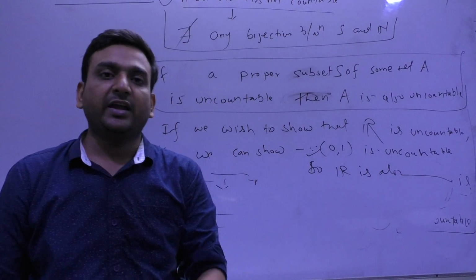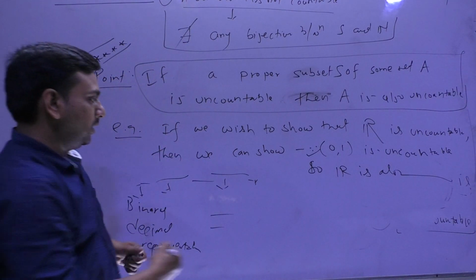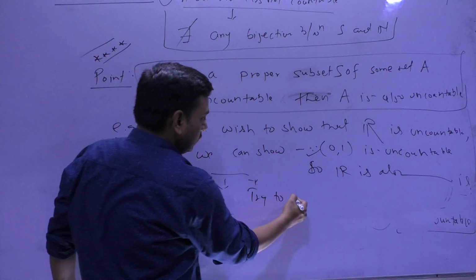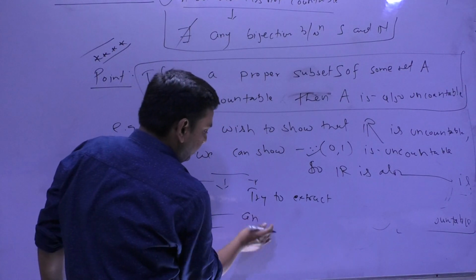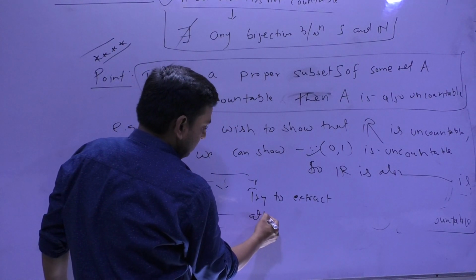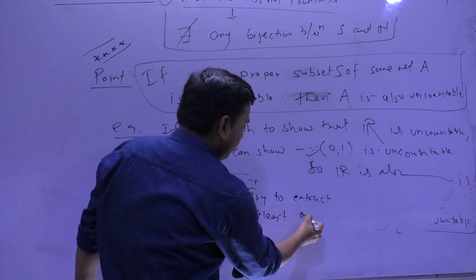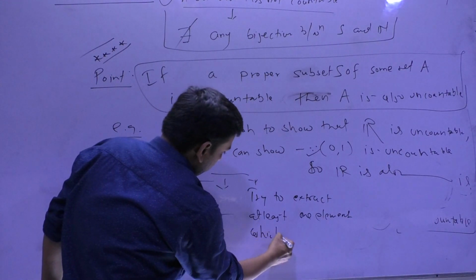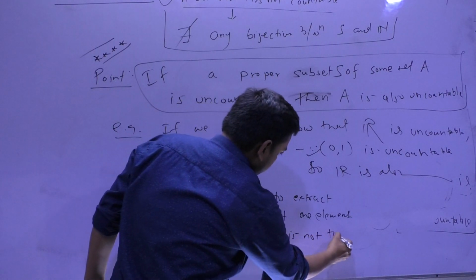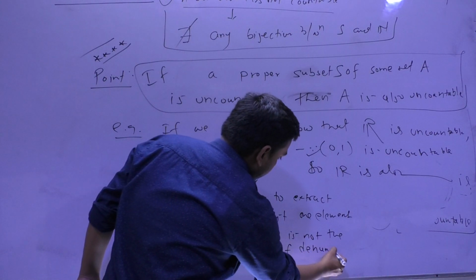The simple thing is, please note it down, you try to extract, the core thing I am giving you, at least one element which is not part of the denumeration.